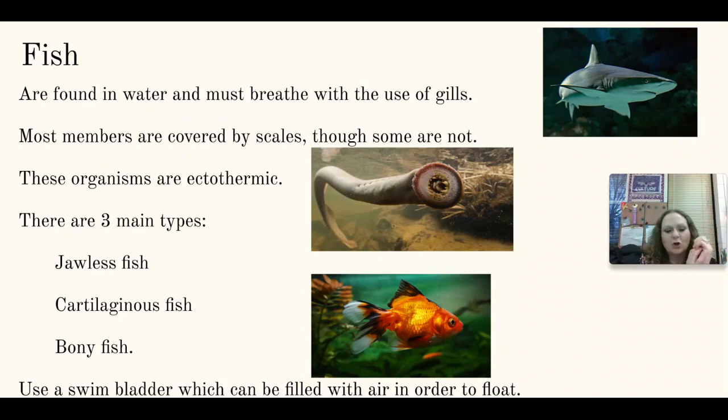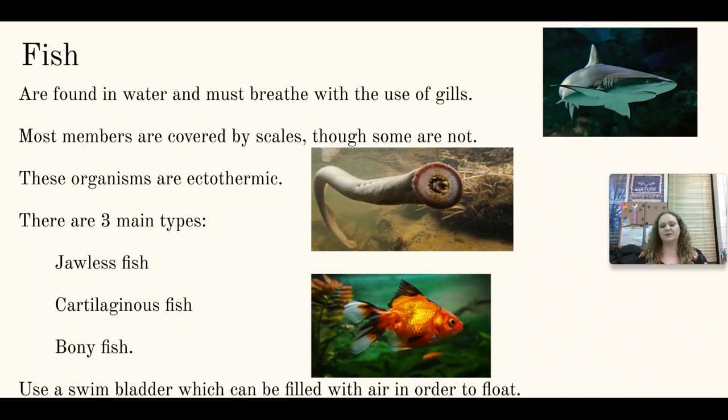Three main types: jawless, which is this beautiful looking creature right here. And those rows of teeth do exactly what you think they do. They actually attach to another fish, a larger fish, and remove a section of flesh. That's how that jawless fish eats. There's cartilaginous fish. Those are things like sharks and skates and rays that don't have calcified bones. So they're very bendy, very flexible. And then bony fish. Bony fish are what we think of normally as fish. These are the fish that have calcified bones.